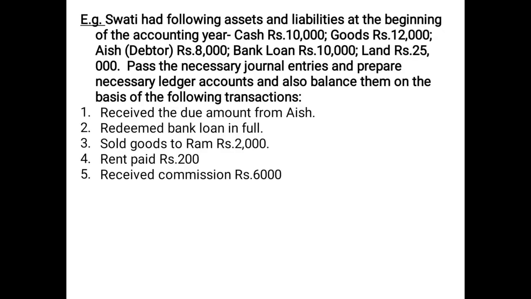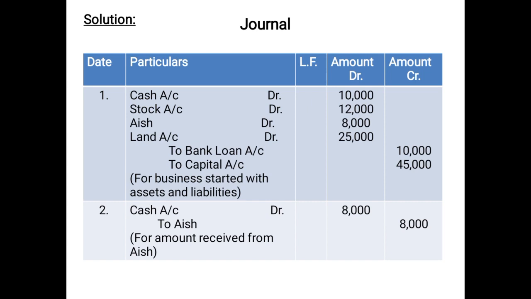Now coming back to the question, there are a number of transactions. The first transaction, received the due amount from Ash. That means Ash is our debtor and whatever the amount was due from her, what is the amount due from her? 8,000. Now the same amount has been received from her in full. So what will be the entry for this? Very good. Cash account debited 8,000 to Ash 8,000.